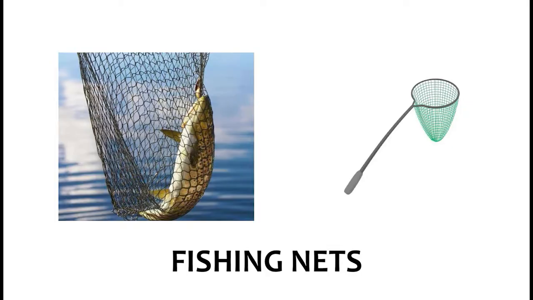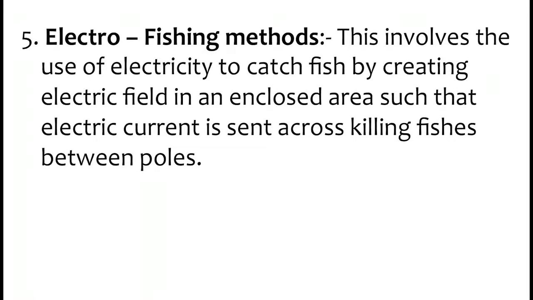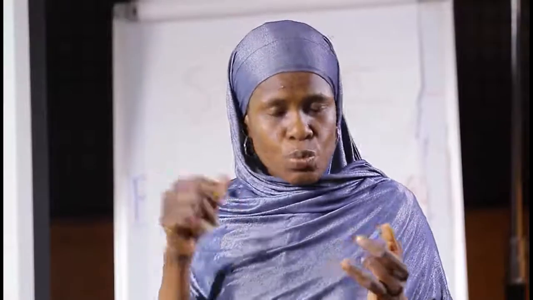Number 5, electrofishing method. This involves the use of electricity to catch fish by creating electrical fields in an enclosed area, such that electric current is sent across, killing the fishes between poles. This electric method, it is made of electric. So once you throw it into the water, it will what? It will create current, it will flow through, and it will kill all the fish. So this electric method is best done when you want to harvest the entire pond, because once you put it there, it will kill the whole fish in the pond.